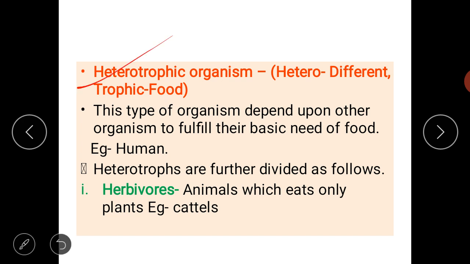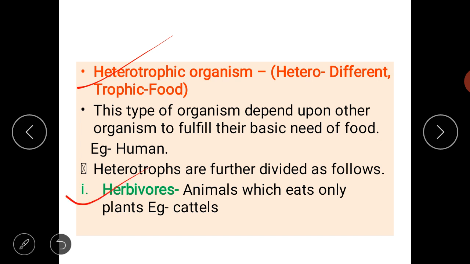Next is heterotrophic organisms. Hetero means different, trophic means food. Heterotrophic organisms always depend upon other organisms for the basic need of food. This type of organism depend upon other organism for food. Example is human. Humans are heterotrophs. Heterotrophs are further divided as follows. There are many type of heterotrophic organisms, so that we are going to study.